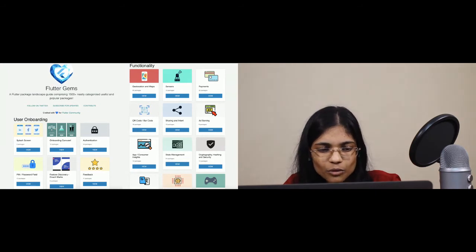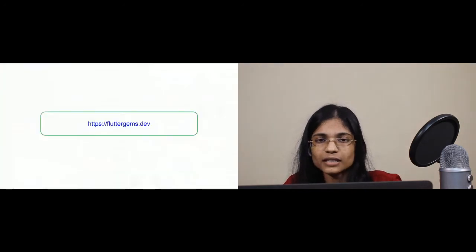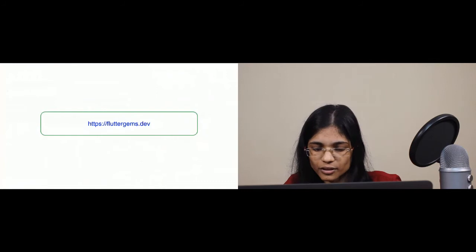Like in user onboarding, you have splash screen, you have onboarding carousel, you have an authentication functionality, you have geolocation and maps, you have, say, sharing and intent, you have state management, which is one of the most hot topics in Flutter. So you can head to fluttergems.dev to explore the platform.